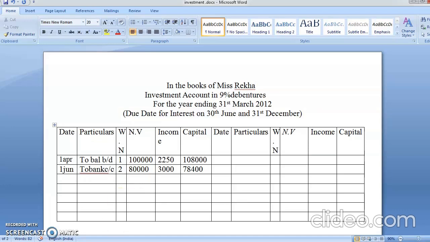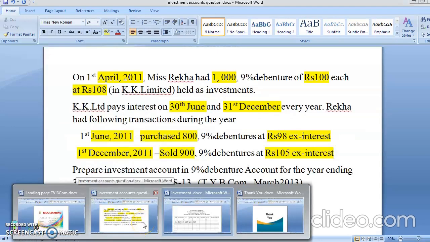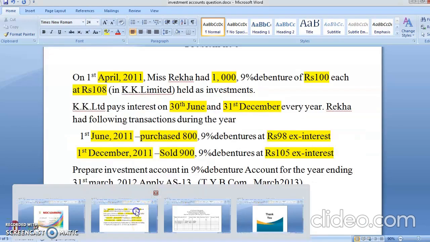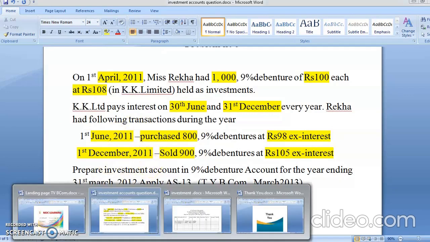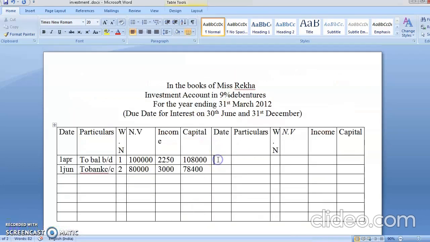Now let's go ahead. What is happening? Now you are doing the next transaction on 1st December. Before December, what is going to come, students? December से पहले June आएगा ना, जब आपको interest मिलेगा. Am I correct? So before December, June is going to come. So you're going to calculate the interest on 30th June.